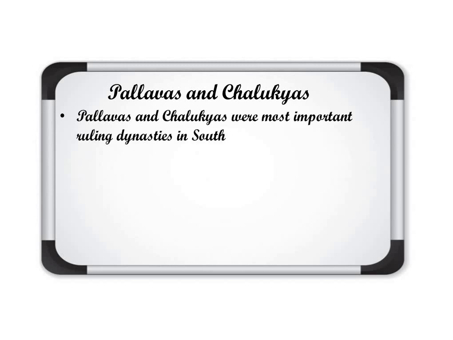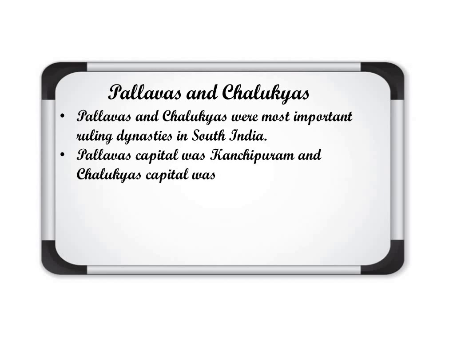Pallavas and Chalukyas were the most important ruling dynasties in South India during that particular time, when Harsha was ruling there in the northern part. In the southern part, the important dynasties were Pallavas and Chalukyas. Pallavas' capital was Kanchipuram and Chalukyas' capital was Aihole. So these were the names of their capitals.